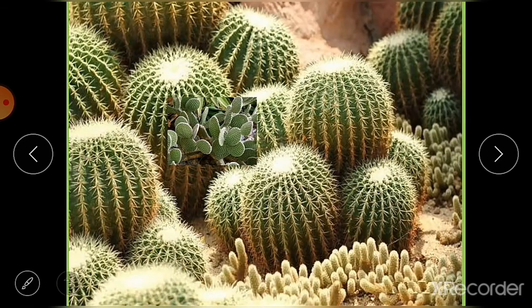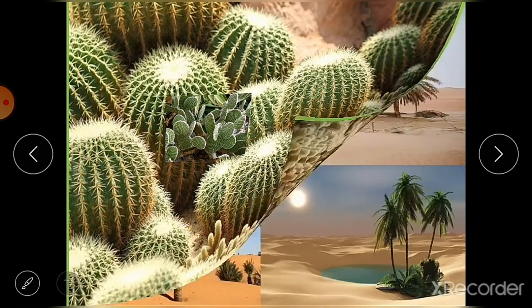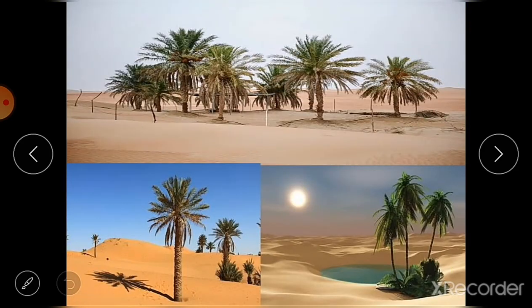Let's see the pictures. Here you can see different types of cactus, this one, this one. So green part of the cactus is stem, and these spines you can see here, these are the leaves. Here you can see. Then these are the palm trees, you can see in the deserts, and you can see them near the oasis also.